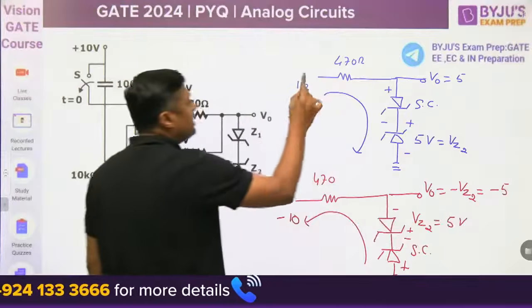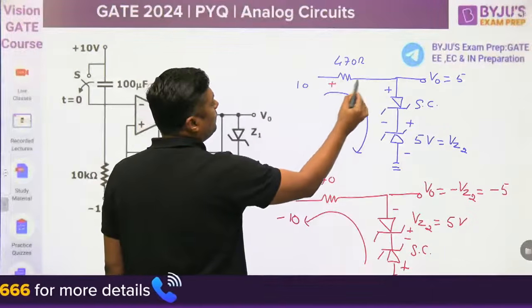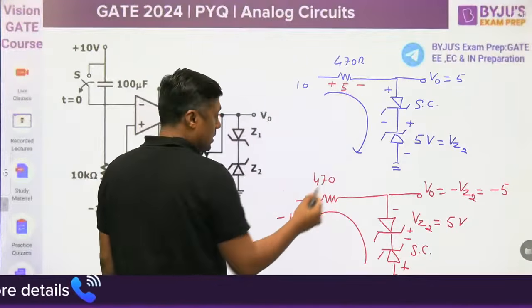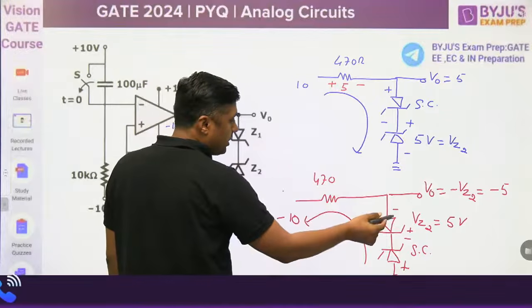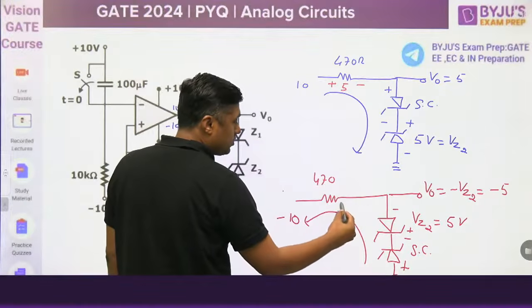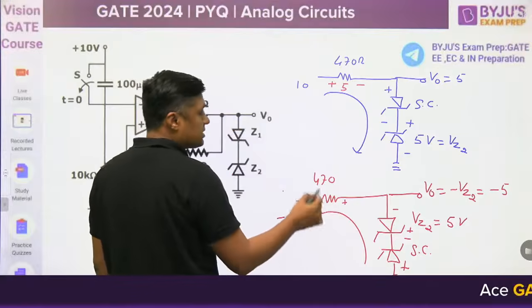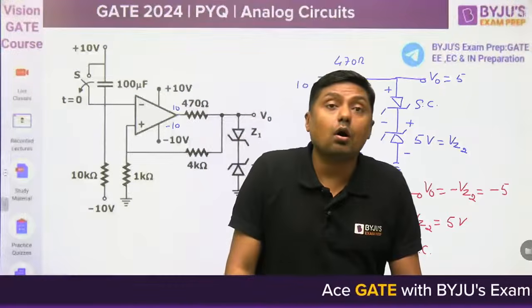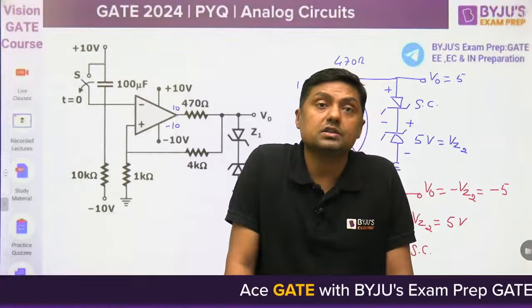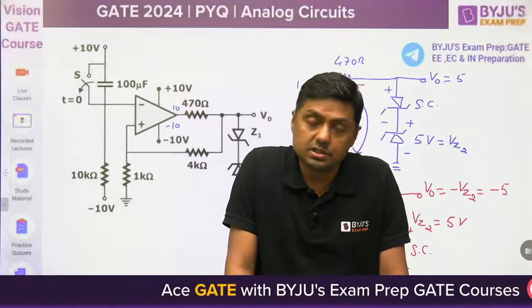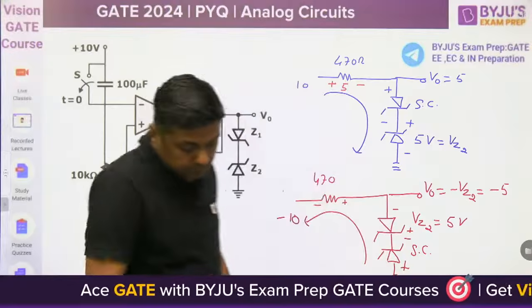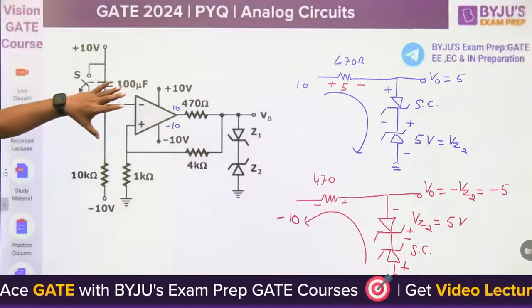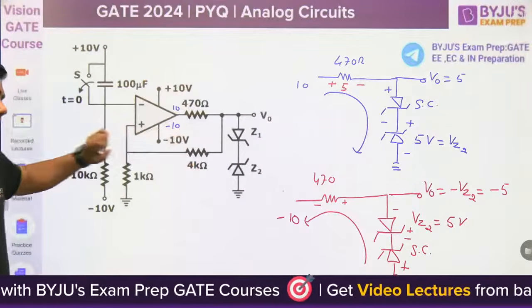What is applied here? 10 volt, but we are getting the 5 volt. Remaining 5 volt will come here. We are getting minus 10 volt. Here we are getting the minus 5 volt. What about the remaining? Remaining voltage will come across this resistor. And this is called limiting resistors. And these diodes are called clamping diodes, guys. Clamping diodes. Okay. So this will limit the output at what? 5 volt and minus 5 volt.